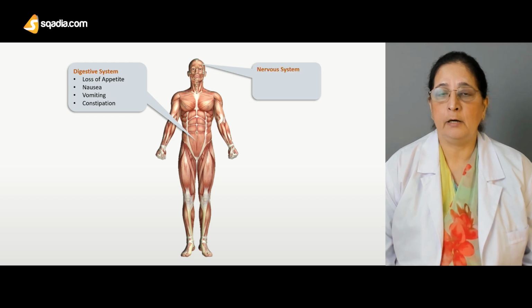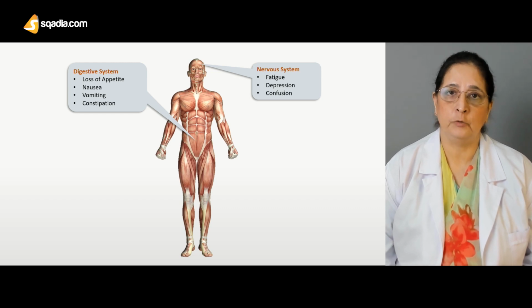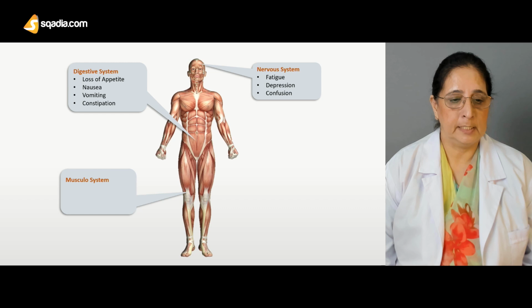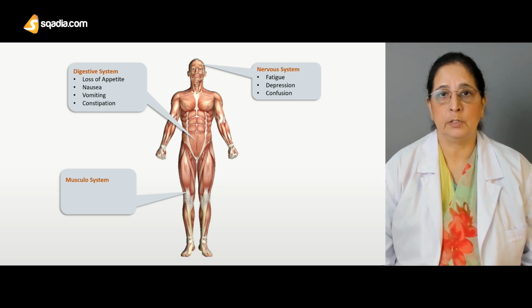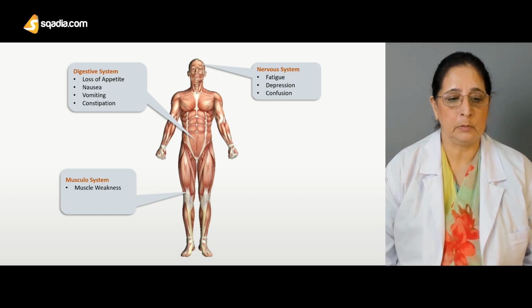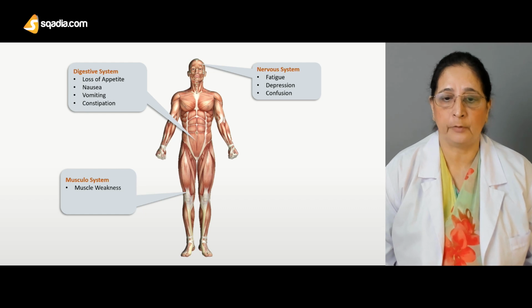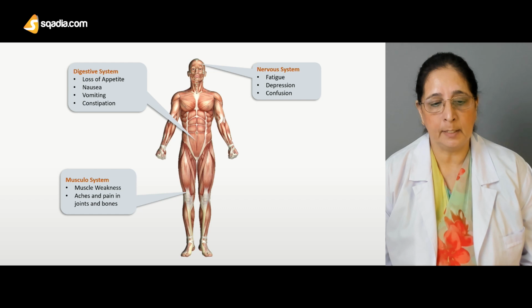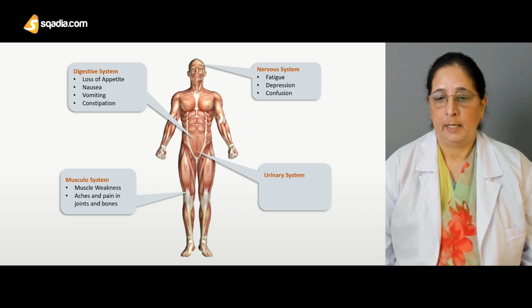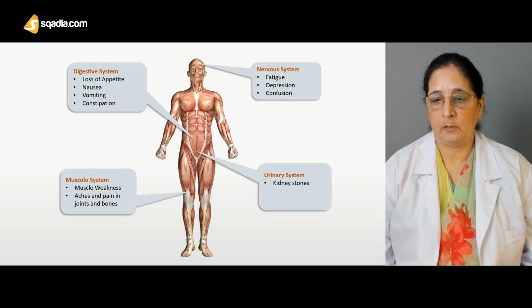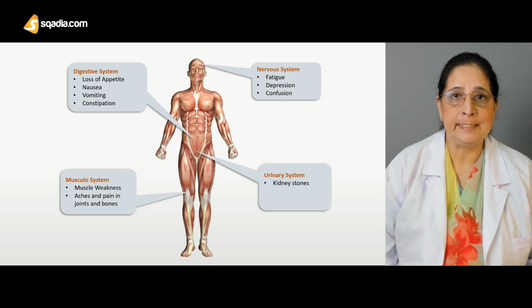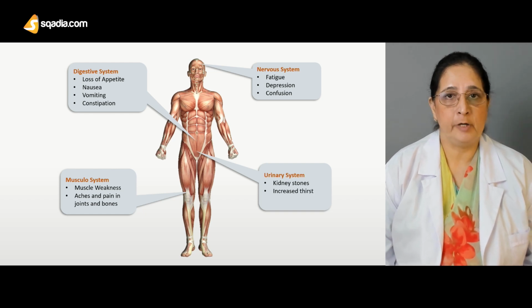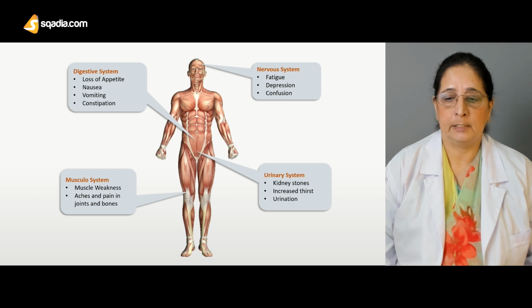In the nervous system, the effects are fatigue, depression, and confusion. If we discuss the muscular system, then in the muscular system, it causes weakness of the muscle, aches and pains in the joints and bone. In the urinary system, it causes formation of kidney stones, increased thirst, and urination.